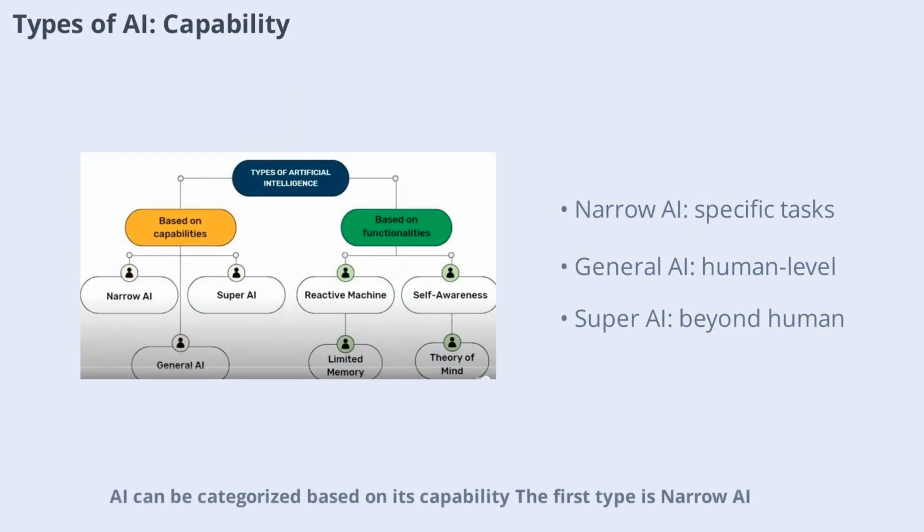AI can be categorized based on its capability. The first type is narrow AI, also known as weak AI. These systems are designed for specific tasks and can't operate outside their domain. Think of Siri, Google Translate, or spam filters. The next level is general AI or strong AI, which would be capable of performing any intellectual task a human can do. This remains a future goal. The most advanced, super AI, is still hypothetical: machines that surpass human intelligence, capable of creativity and emotions. For now, this exists only in theory and science fiction.